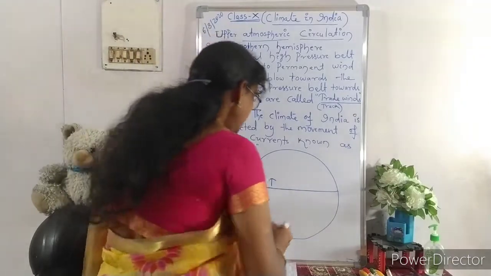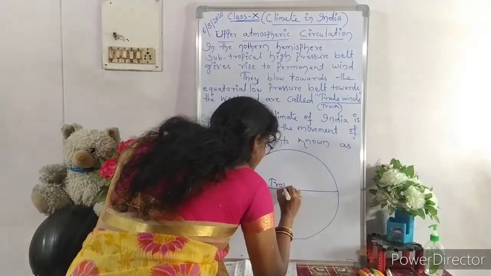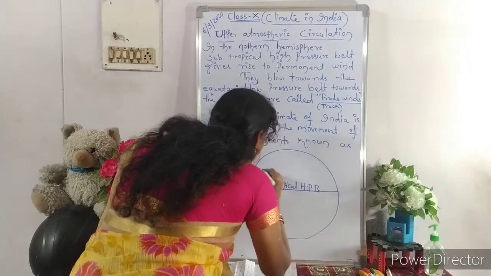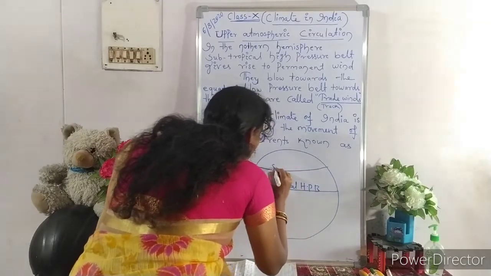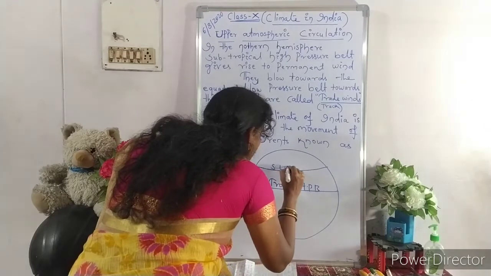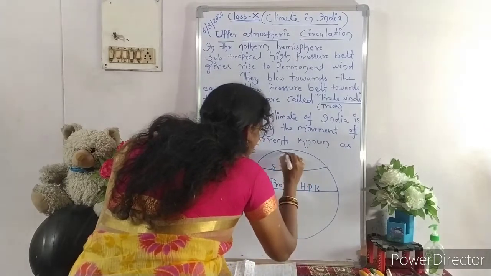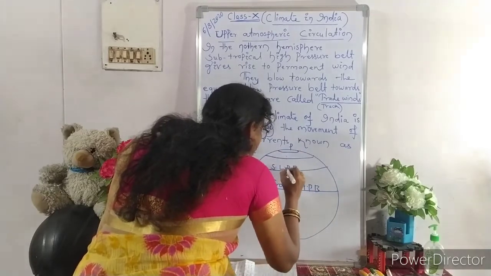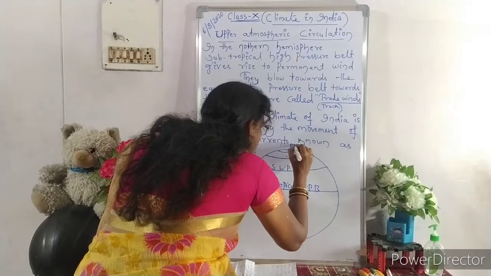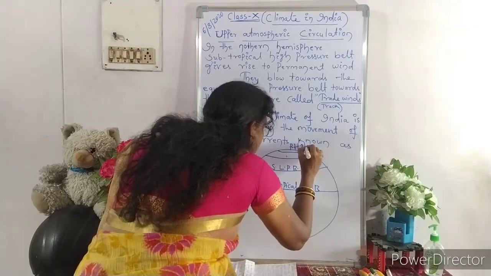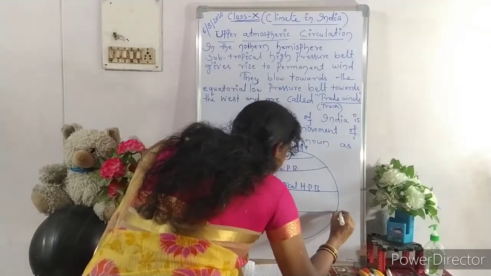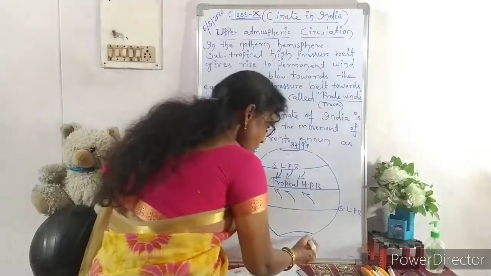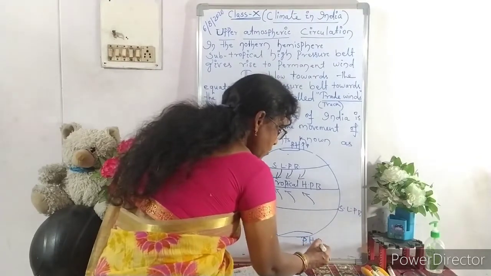Here the tropical high pressure belts, subtropical low pressure belts, polar high pressure belts. Again here subtropical low pressure belts and polar high pressure belts.